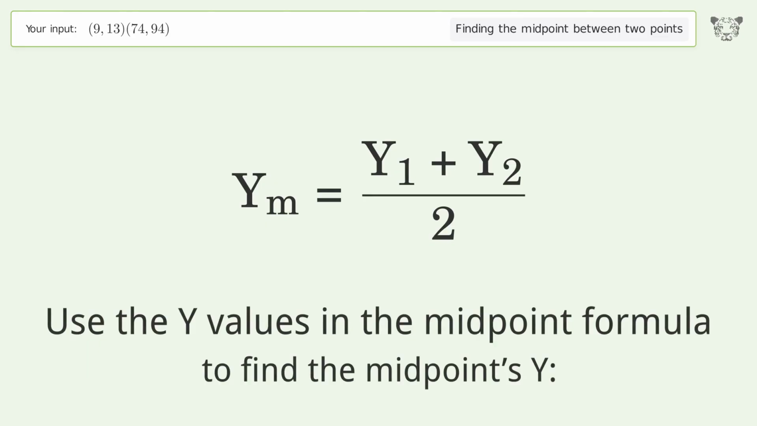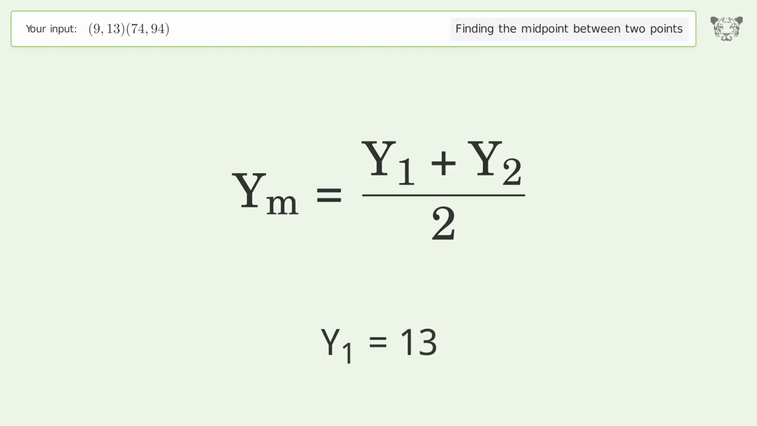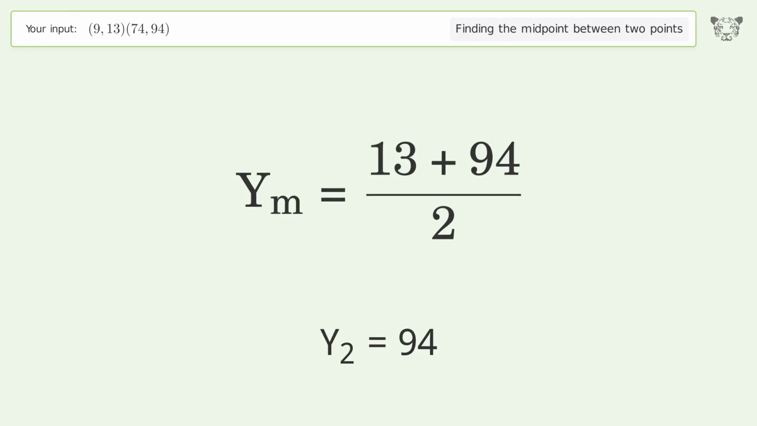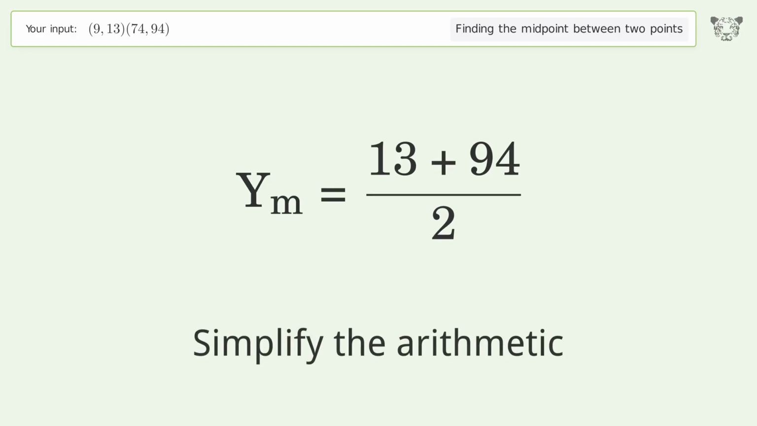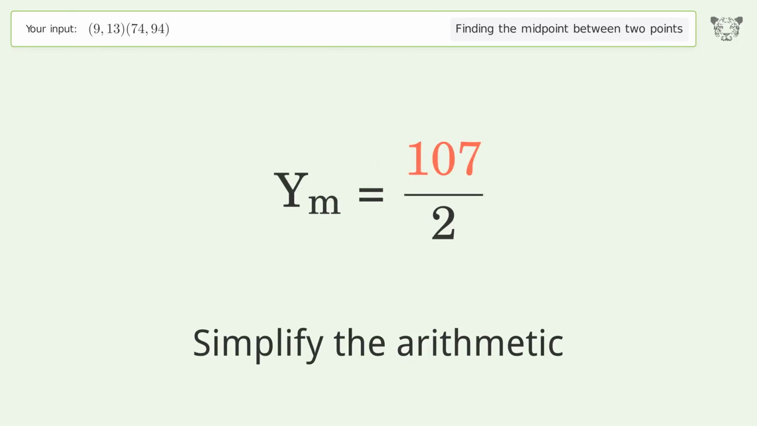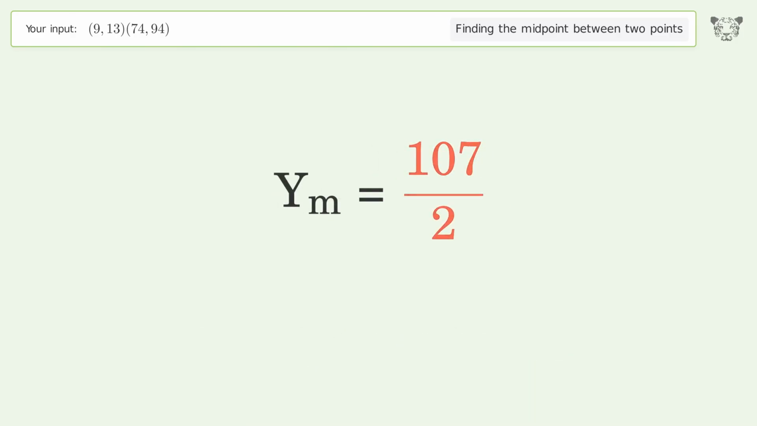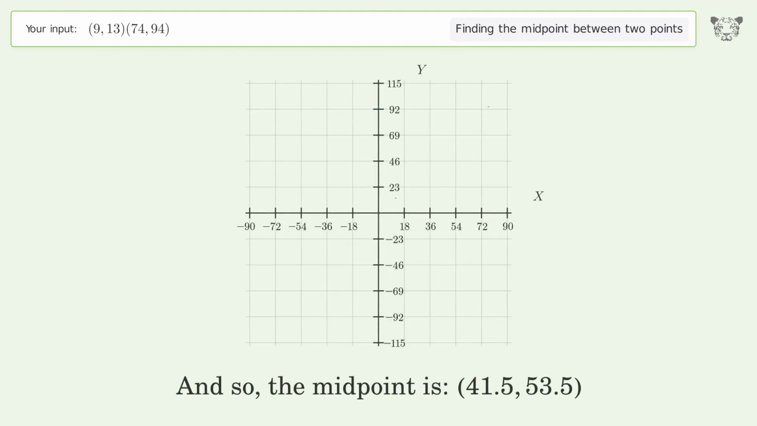Use the y values in the midpoint formula to find the midpoint's y. y1 equals 13. y2 equals 94. Simplify the arithmetic. And so, the midpoint is 41.5, 53.5.